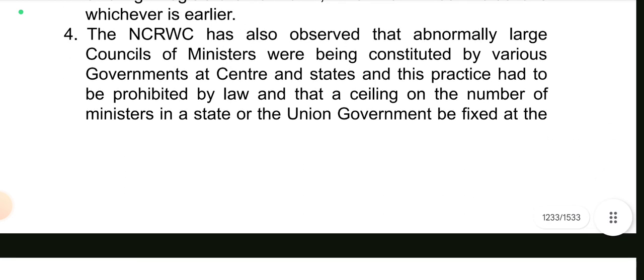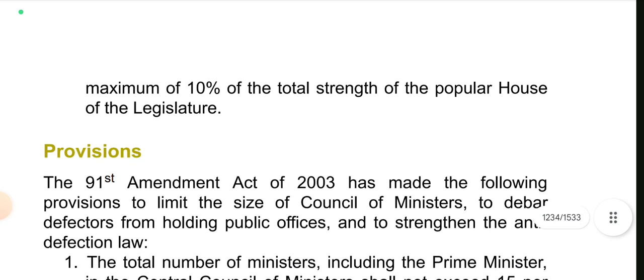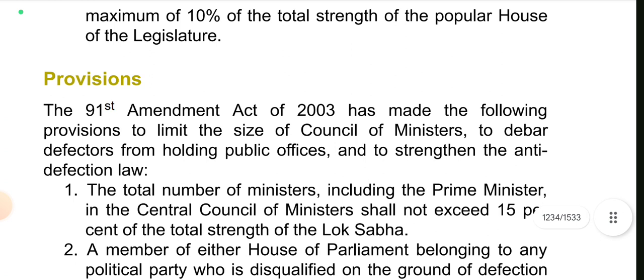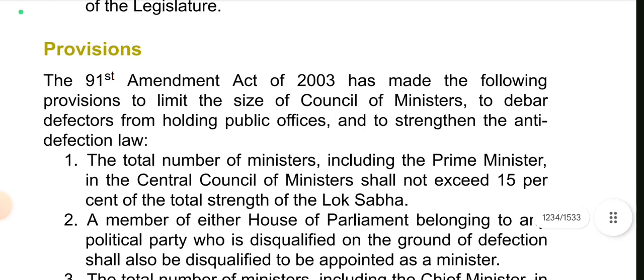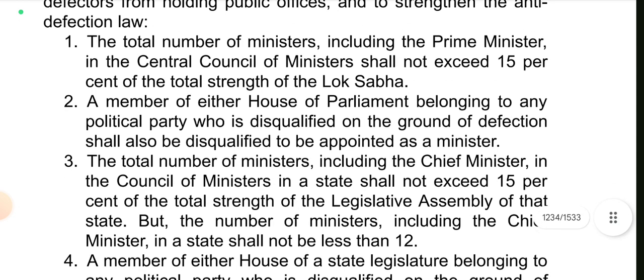The NCRWC has also observed that abnormally large councils of ministers were being constituted by various governments at center and states, and this practice had to be prohibited by law, and that a ceiling on the number of ministers in a state or the union government be fixed at the maximum of 10% of the total strength of the popular house of the legislature. Provisions. The 91st Amendment Act of 2003 has made the following provisions to limit the size of Council of Ministers, to debar defectors from holding public offices, and to strengthen the anti-defection law.